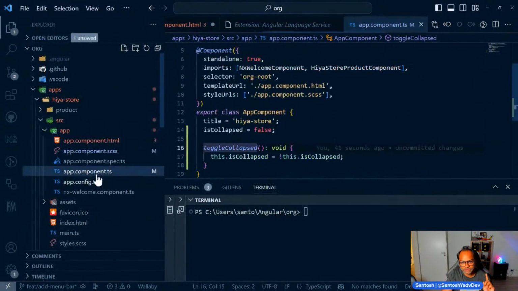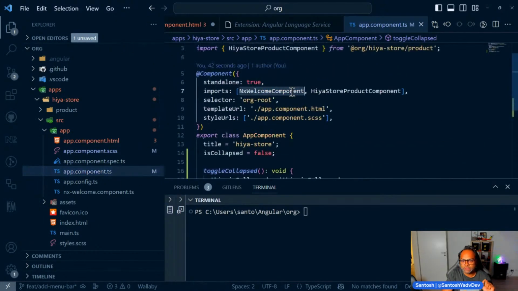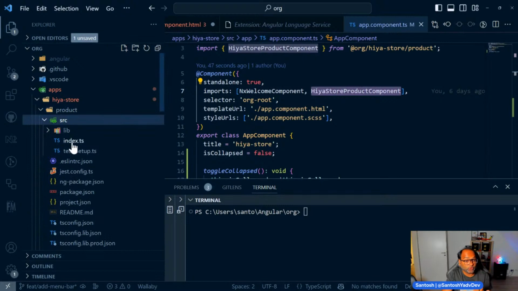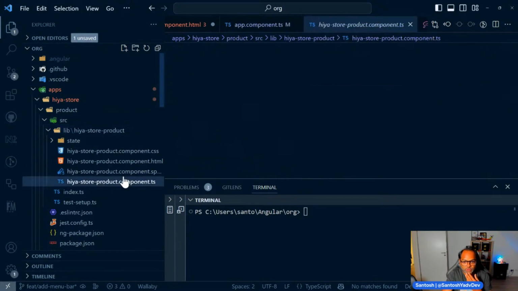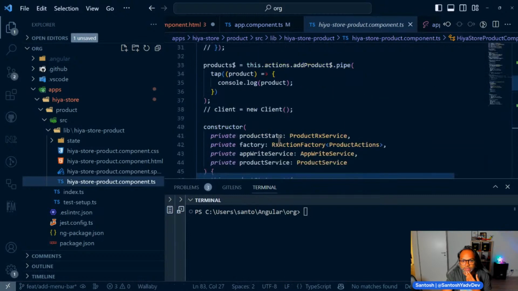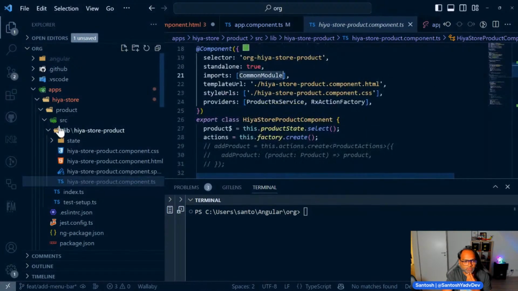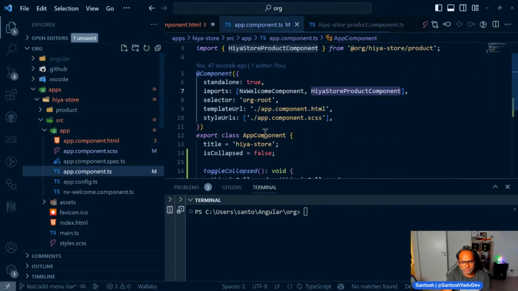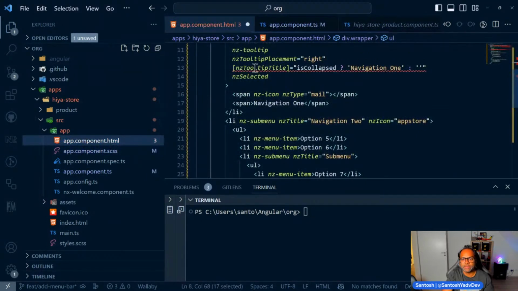But I think there is something which is already installed because it's not complaining about it. And let's see what we have here. So product component, we added this and design last time in the last video, and we could see that it is able to actually load the font. Yeah, the font was different, right? So this is okay, and I don't think we added it here. Common module, this is fine. We just, I think, did it by hand. We just added all the modules which we needed. So forget about it. So ng tool take title.